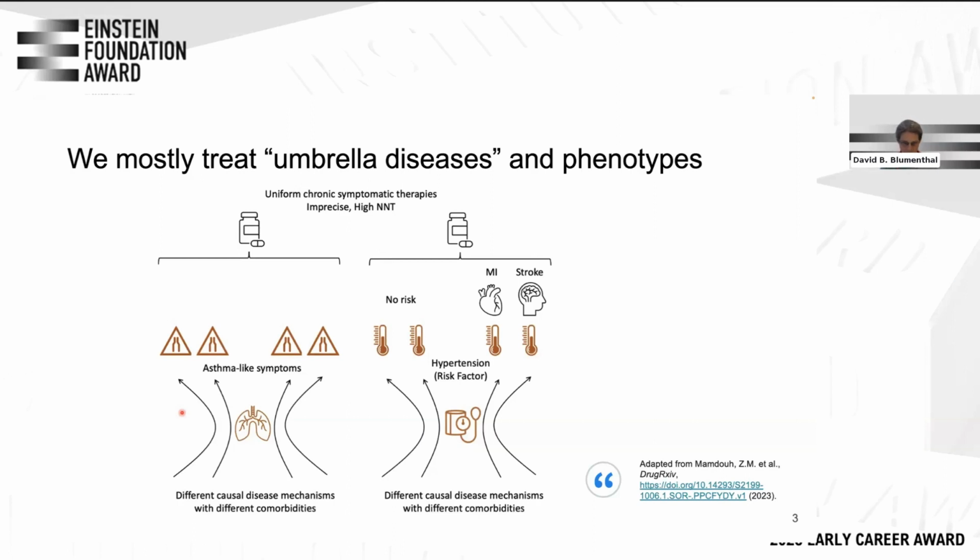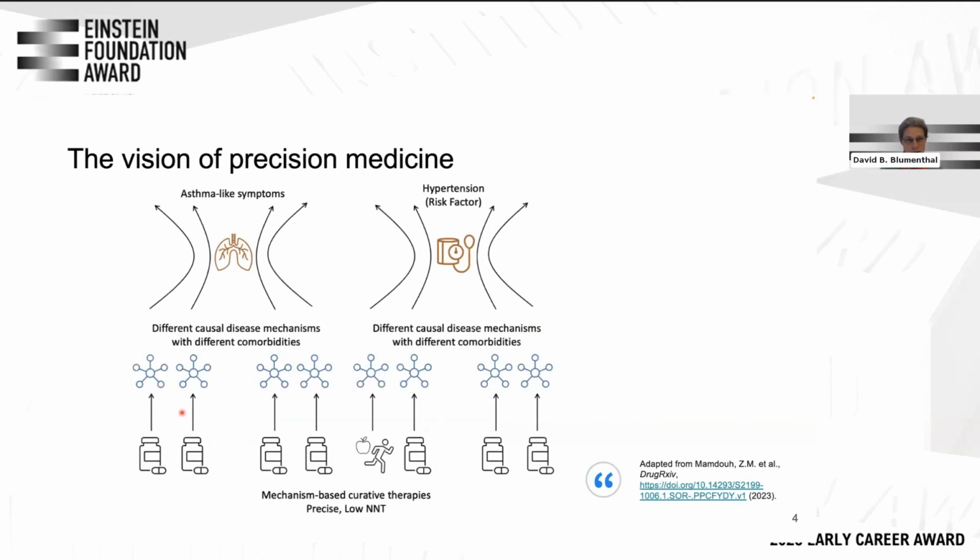Now the same holds for many, many other diseases. Here we have hypertension as another example on that slide, but you could say the same for Alzheimer's disease, for Parkinson's disease, and for actually most so-called complex diseases. Now, the dream or vision of precision medicine is that we try to disentangle those umbrella diseases into their mechanistic subtypes.